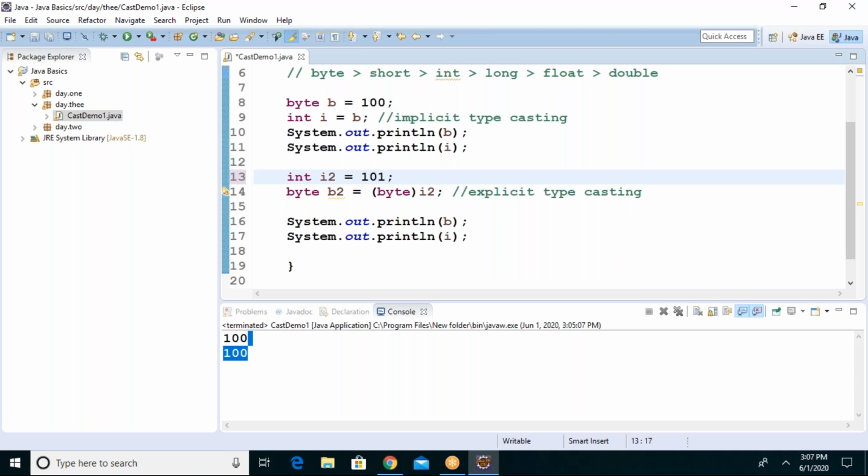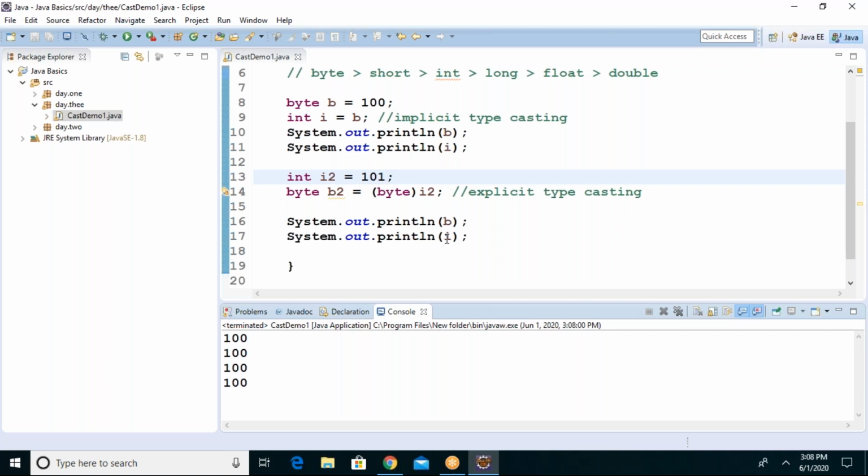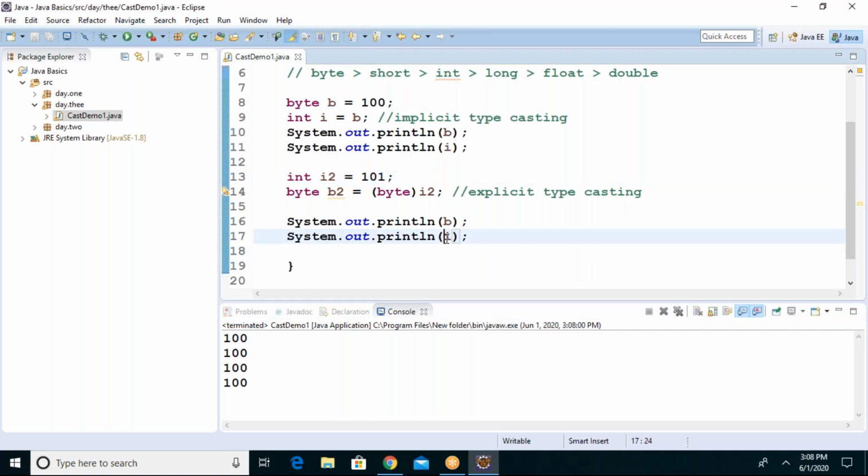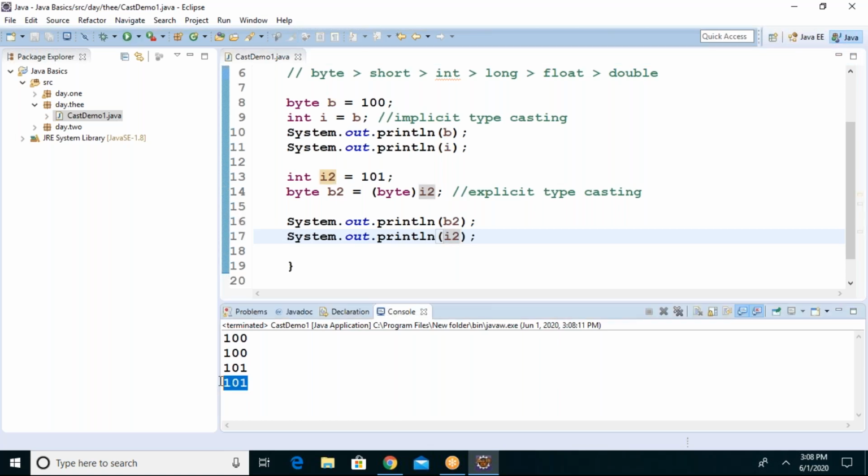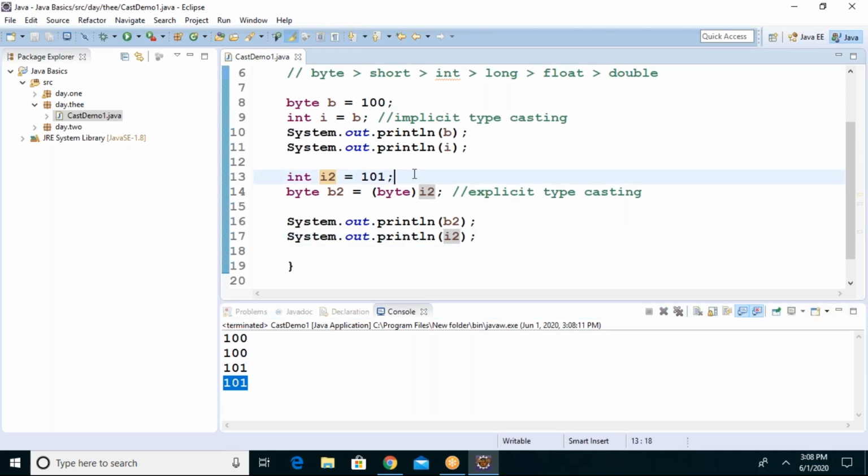Let me run and check. See, 101, 101. So in Java, you can use any type as a different type. It is possible. That is typecasting.